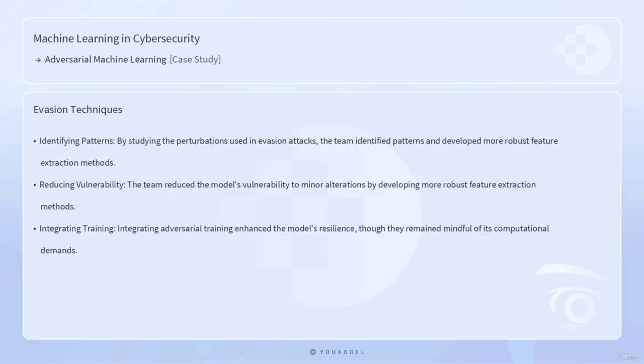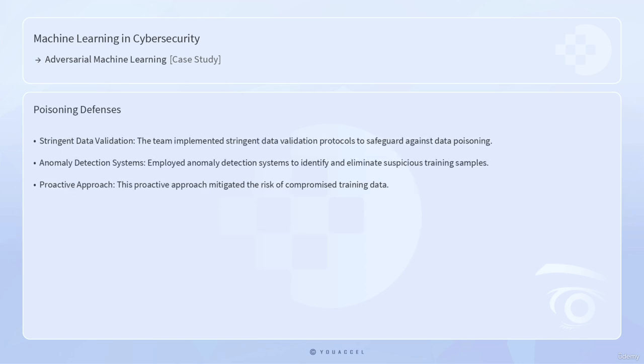1. Evasion techniques. By studying the perturbations used in evasion attacks, the team identified patterns and developed more robust feature extraction methods, reducing the model's vulnerability to minor alterations. Integrating adversarial training enhanced the model's resilience, though they remained mindful of its computational demands. 2. Poisoning defenses. To safeguard against data poisoning, the team implemented stringent data validation protocols and employed anomaly detection systems to identify and eliminate suspicious training samples. This proactive approach mitigated the risk of compromised training data.